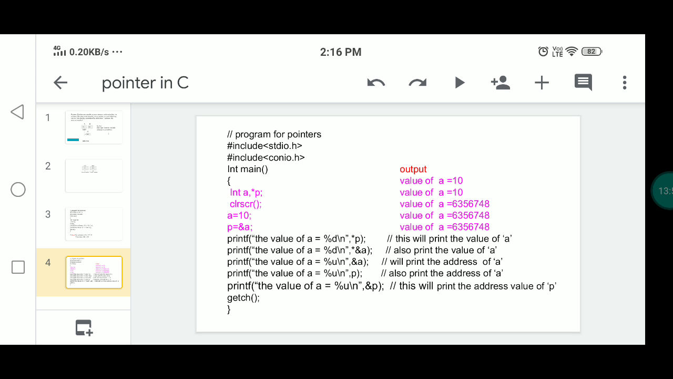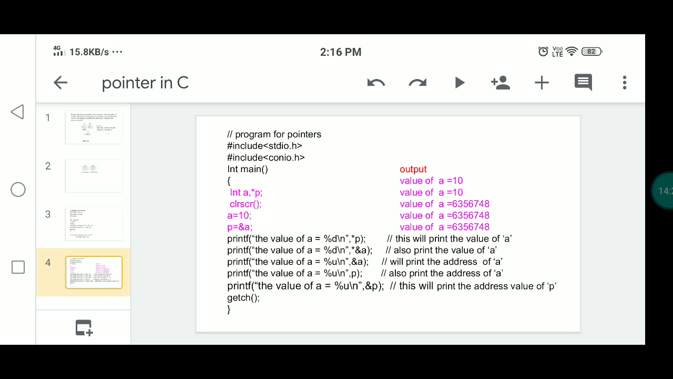Here is a program for pointers. First, #include the stdio.h and conio.h libraries. Next, main is of integer type. Next, a is the normal variable and *p is the pointer variable in this program. Normally you can use clrscr for clearing the screen. Then you assign the value 10 to a. Then you assign the address of a to the pointer variable p.